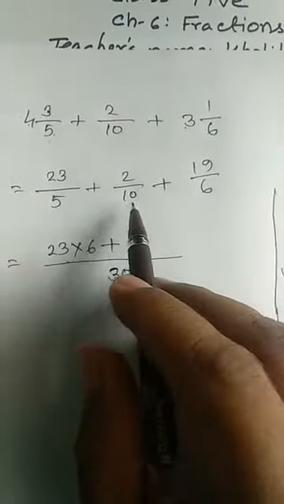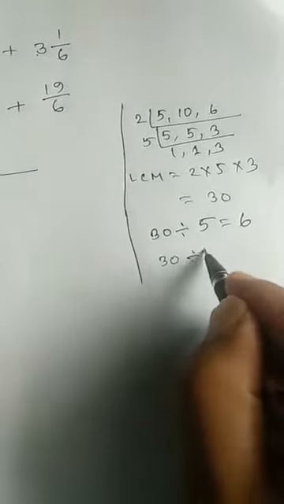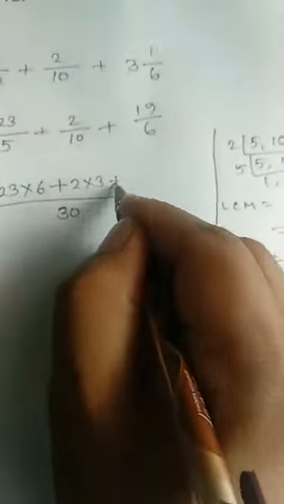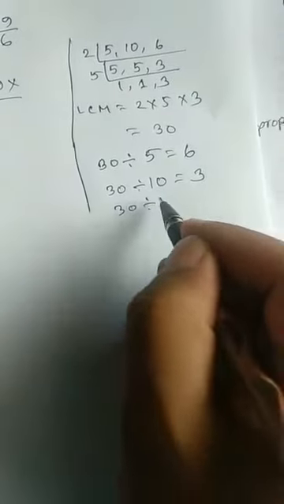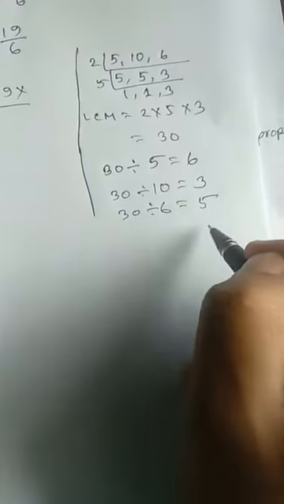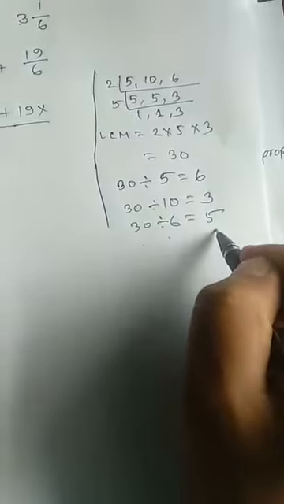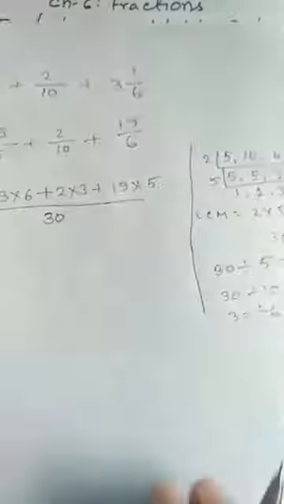You see, that is 10. So I have to divide it by 10 and it will be 3. So I will write here 2 into 3 plus 19 into, you see, if I divide 30 by 6 it will be 5. So I have to multiply it by 5.